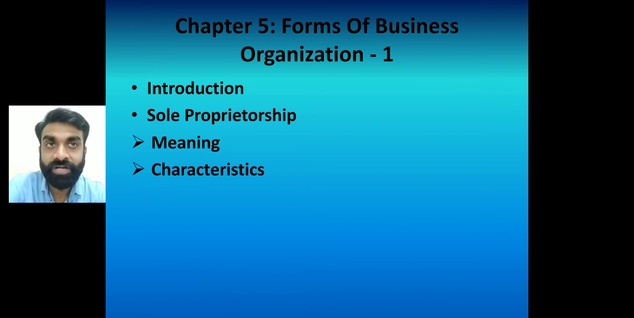From today, we are going to start our new chapter, that is forms of business organization 1. What are the types of business, how many types of business are prevailing in the modern era or in a particular economy or market. In today's topic, I have covered what are the forms of business organization, and the first form of business organization, that is sole proprietorship, its meaning and its characteristics.